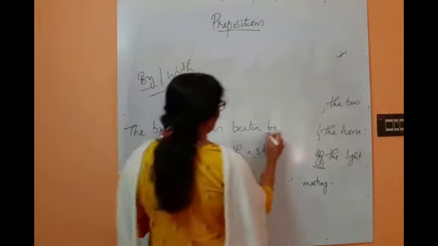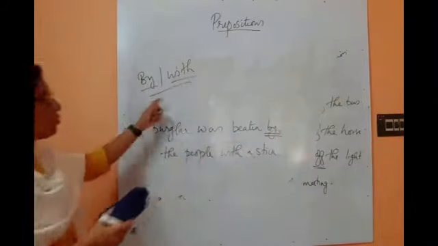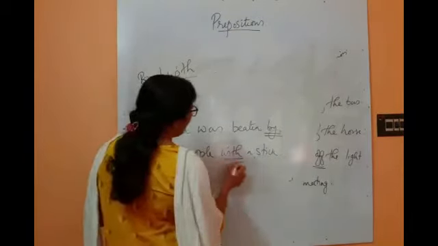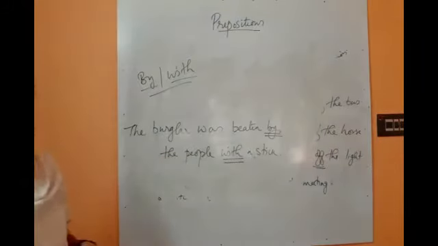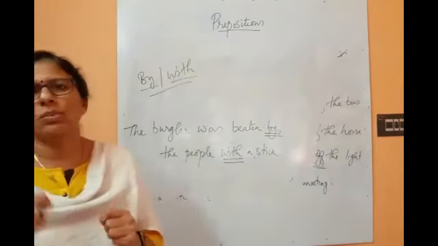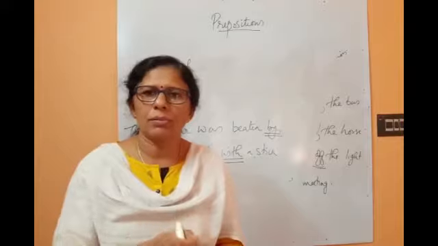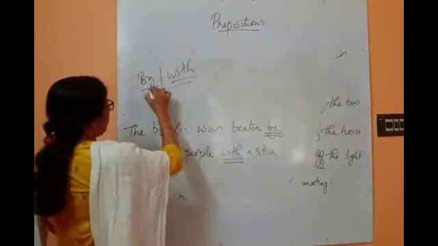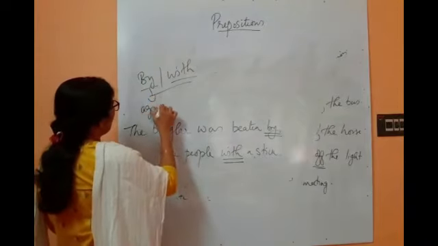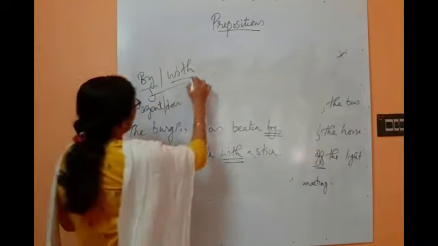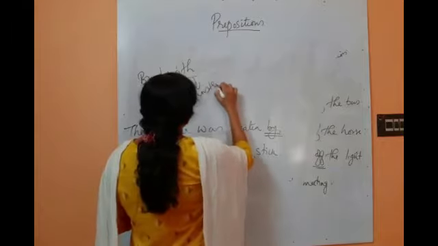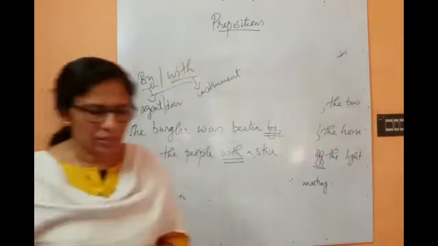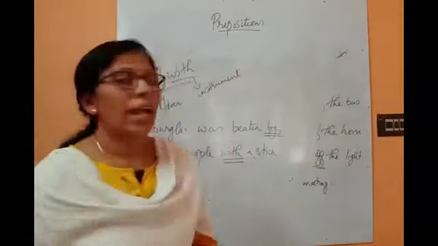The burglar was beaten by the agent. By is used for the one who is doing the action. And with means the instrument that we use to do something. For example, he cut the vegetables with a knife. So the burglar was beaten by the people. By is the agent or the doer, and with means the instrument that we use to do the action. So that is the difference between by and with.